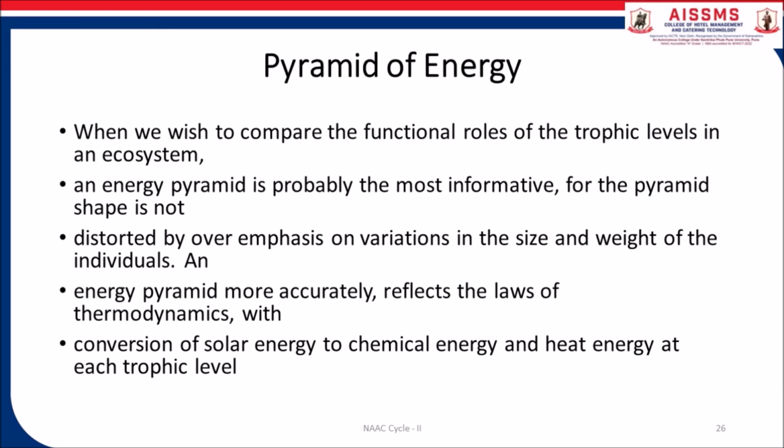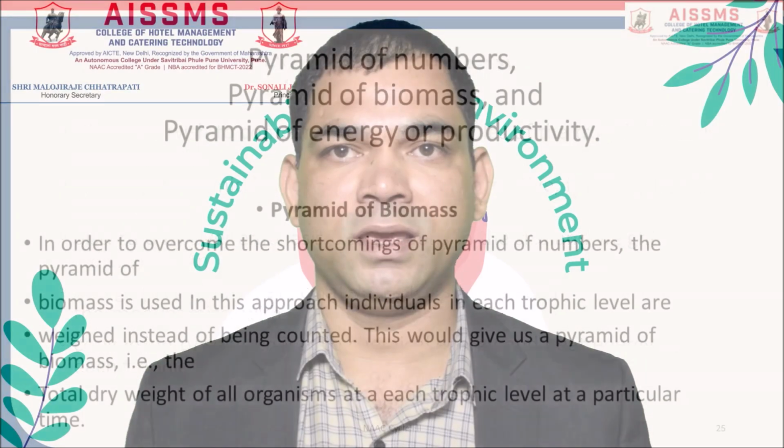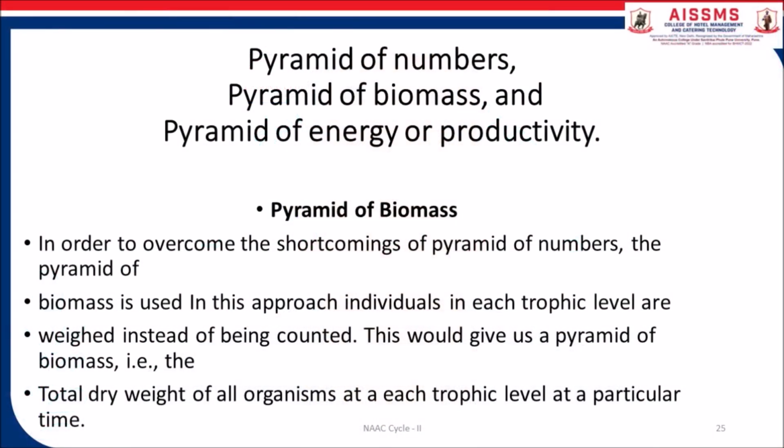An ecological pyramid of biomass represents the relationship between biomass and trophic level by quantifying the biomass present at each trophic level of an ecological community at a particular time. It is a graphical representation of biomass present per unit area in different trophic levels.